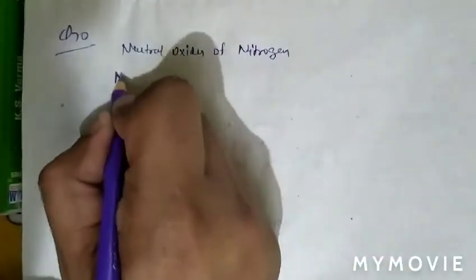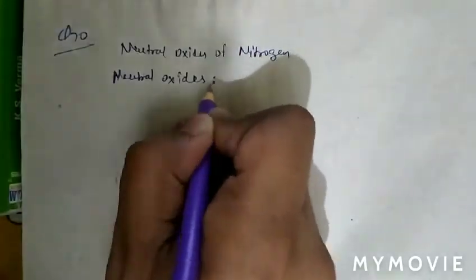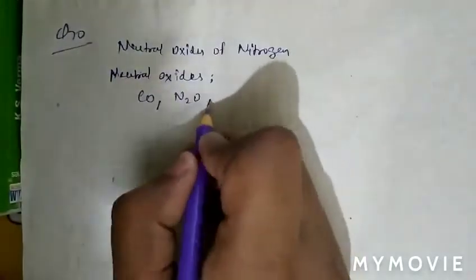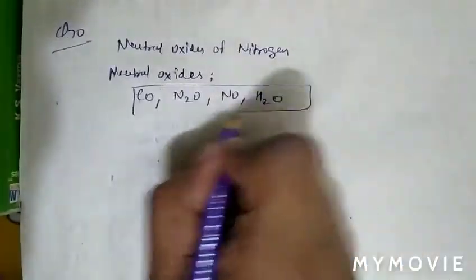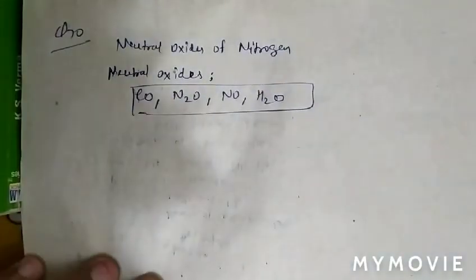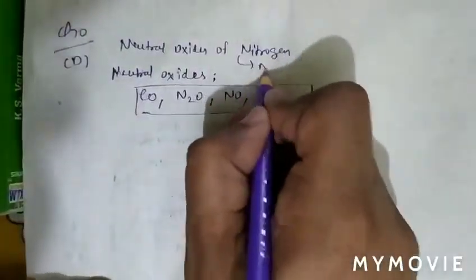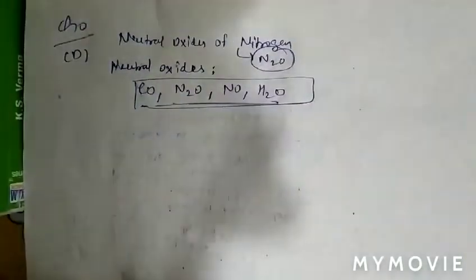As we know, some neutral oxides are carbon monoxide, N2O, NO, and water. So these oxides are neutral. So question number 70, option D is correct. In the given option, N2O is given, and all of these are neutral oxides.